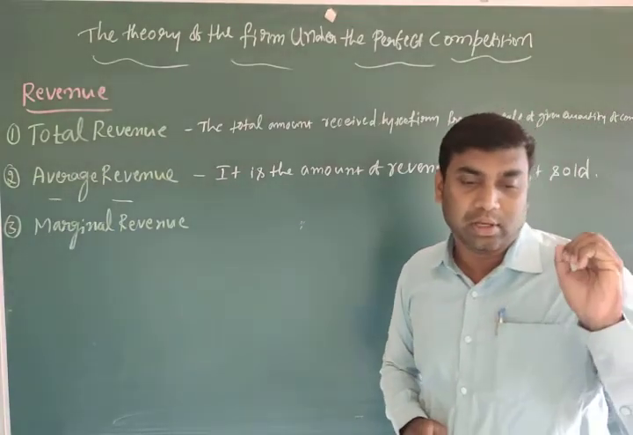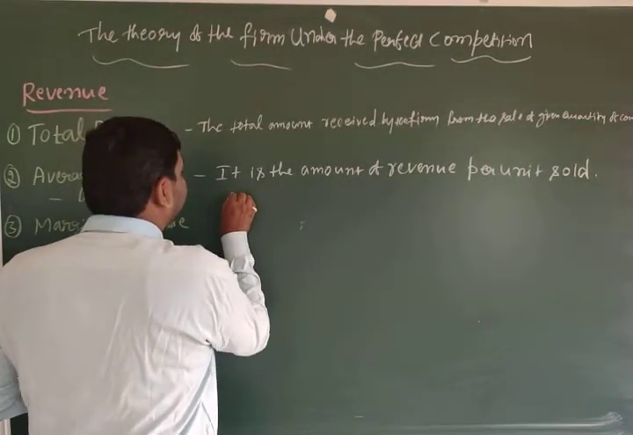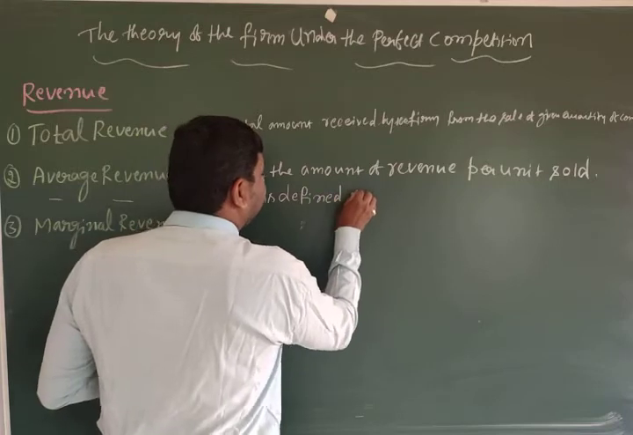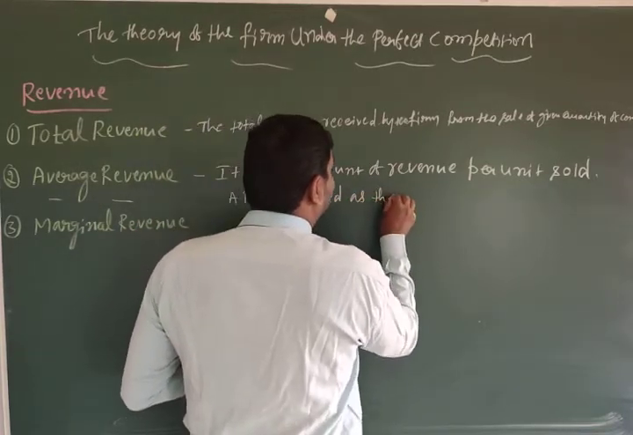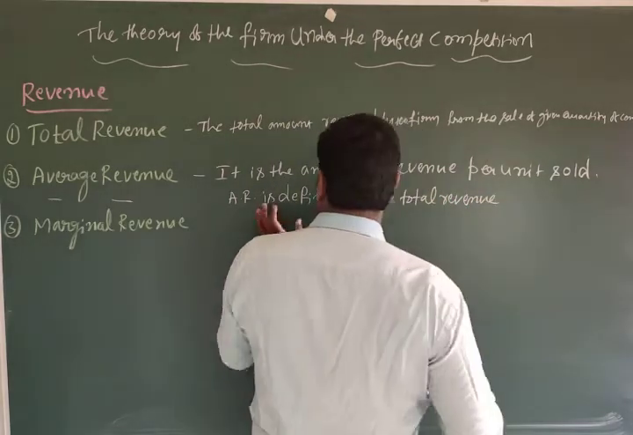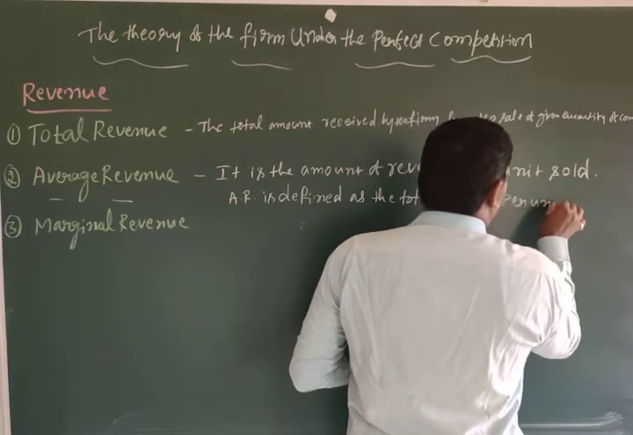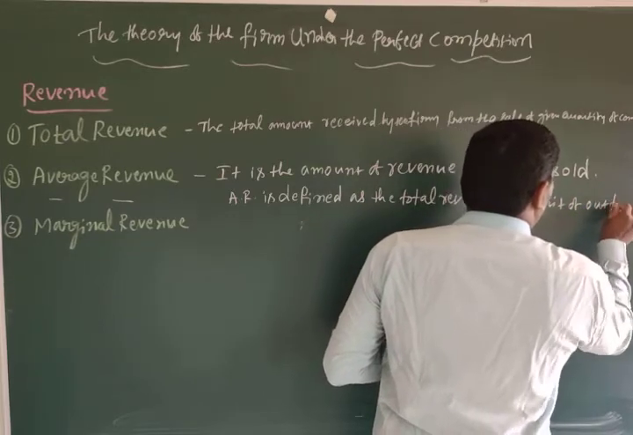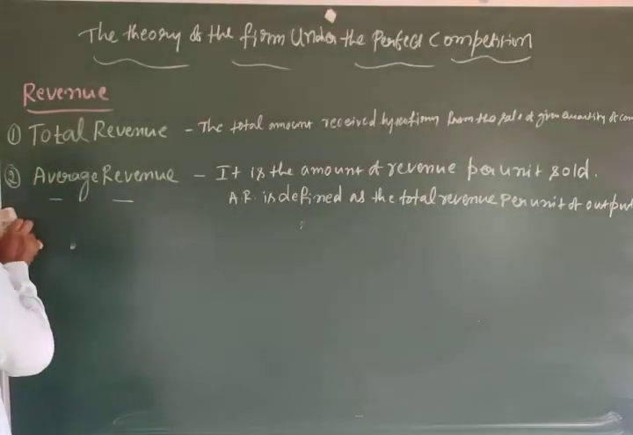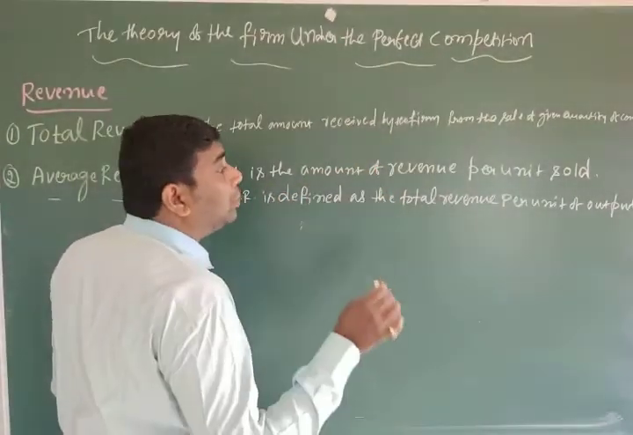Average revenue is defined as the total revenue per unit of output. This is what we call average revenue. Average revenue is nothing but the amount of revenue per unit sold.